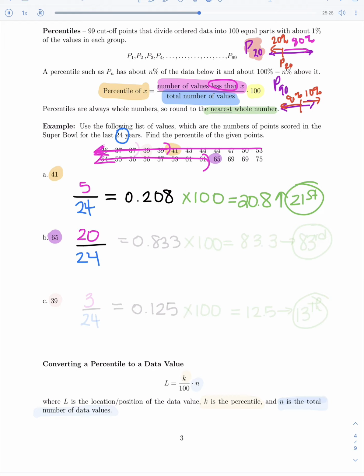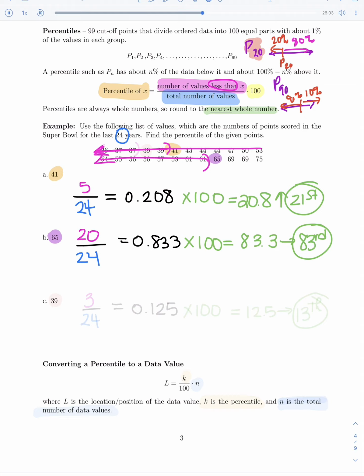So then that means we're going to look at what is 20 divided by 24, which is 0.833. So let's turn this into a percentage by multiplying by 100 or moving the decimal place 2 places to the right, which will give us 83.3. Then we round to the nearest whole number. Well, the nearest whole number is actually an 83. So this is going to be the 83rd percentile for the data value 65.